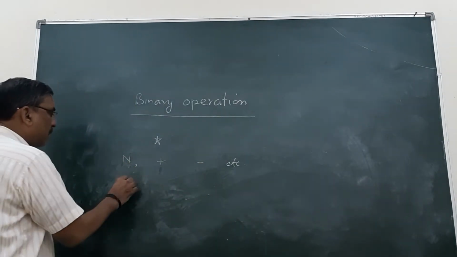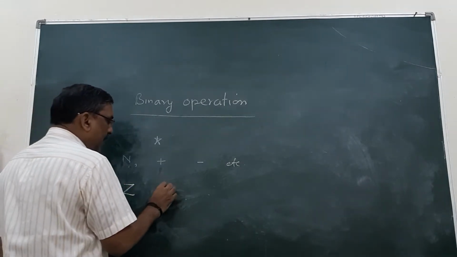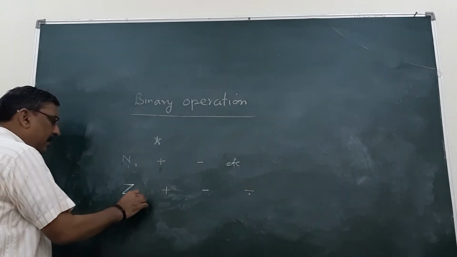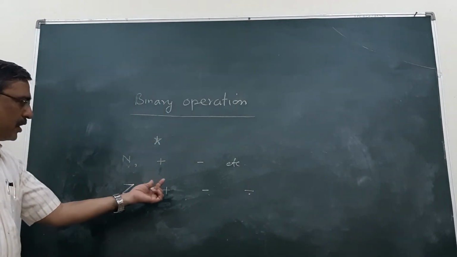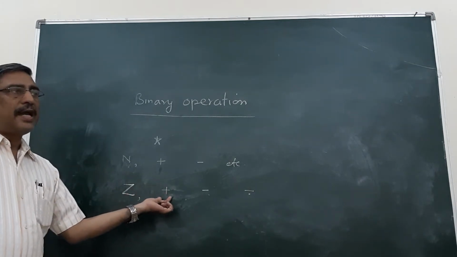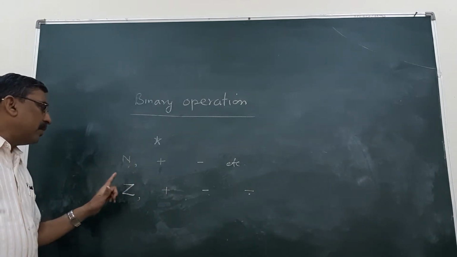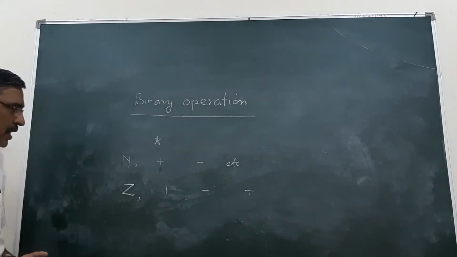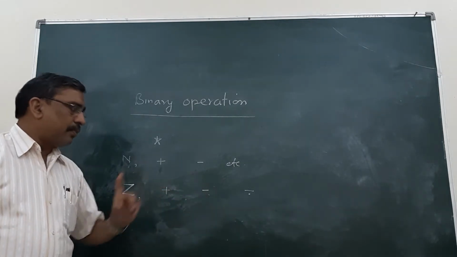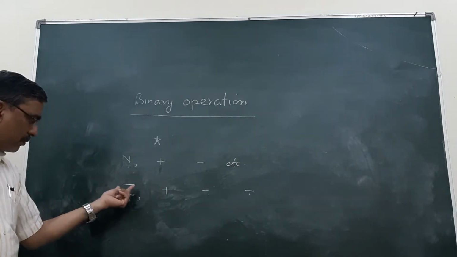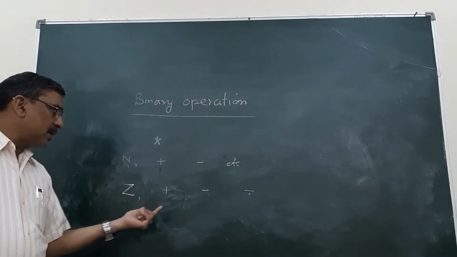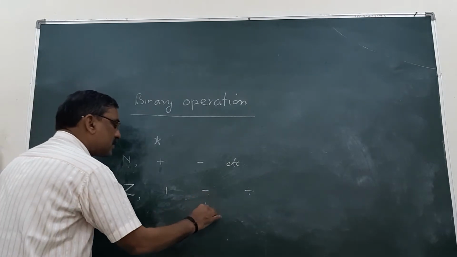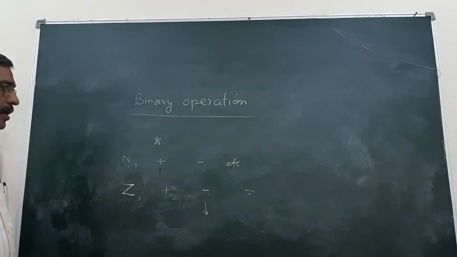If we take the set of integers and the operations plus, minus, division, etc., then for this set, the addition of two integers is again an integer. Therefore, addition is a binary operation for the set of integers. Subtraction of two integers is also an integer. Therefore, subtraction is also a binary operation.